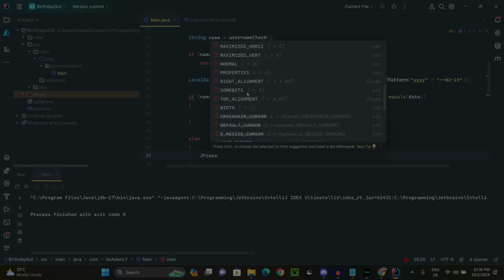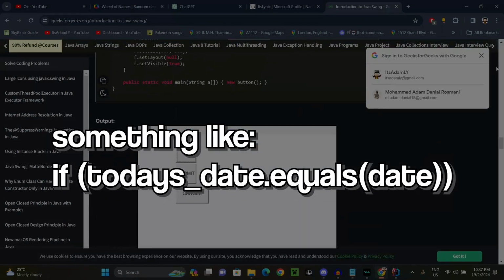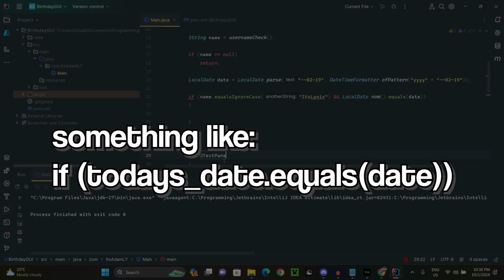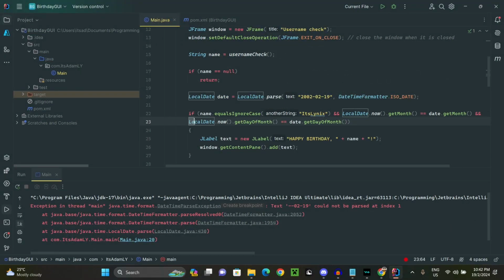Then we compare whether today's date equals his birth date set by the LocalDate earlier. We are searching for today's date right here. So if today's month equals this one's month, and today's day equals this day.